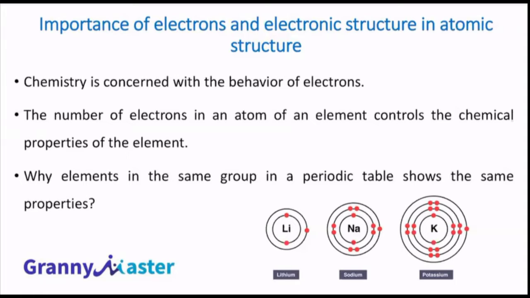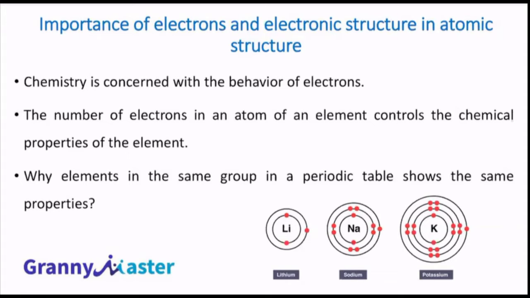Reason: the chemical nature of an atom depends on the behavior of electrons. The chemical nature of an atom. For example, oxygen is highly reactive in nature. The reactivity depends on the behavior of the electrons, not the protons and nucleus, mainly on electrons. Why is argon an inert gas? Why is sodium a highly reactive metal? Why is chlorine an oxidizing agent? Why is uranium radioactive in nature?